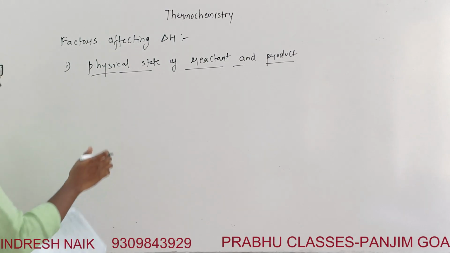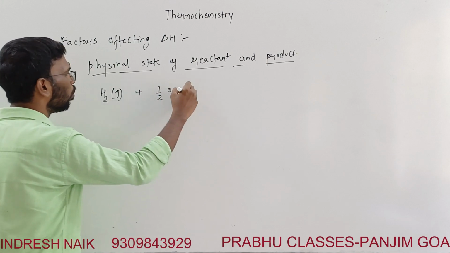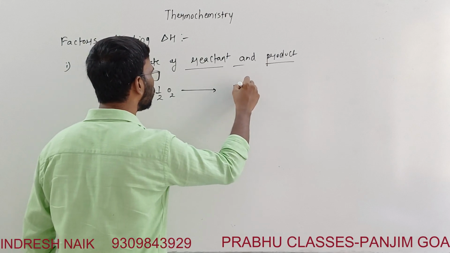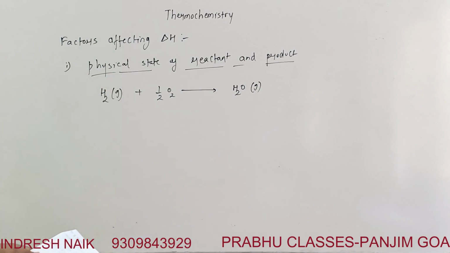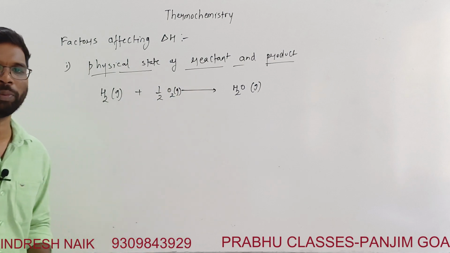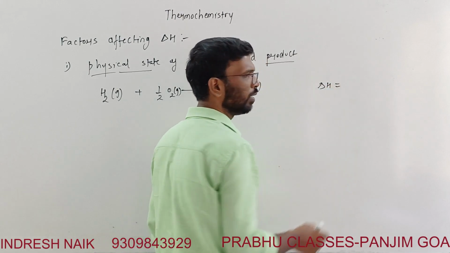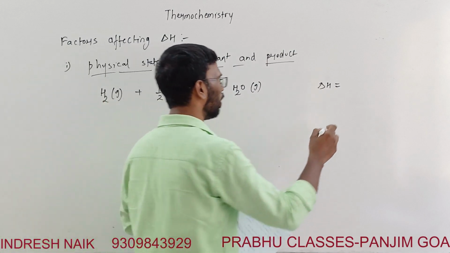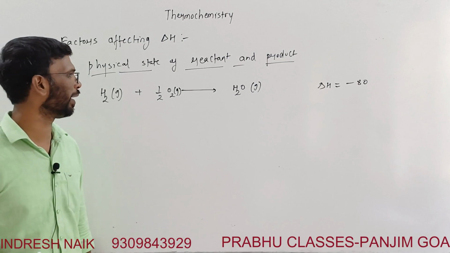For example, we'll take hydrogen gas, plus half mole of O2, and what is formed over here is H2O gas. Okay, this is what is formed. So here water is also a gas. I'm not taking the exact value of the enthalpy over here. For your understanding, I'll take some value like minus 80. Minus 80 amount of heat is released in this case, an exothermic reaction.